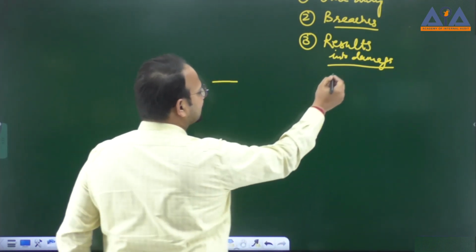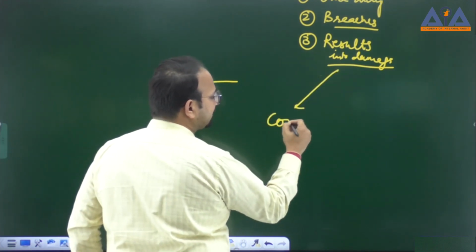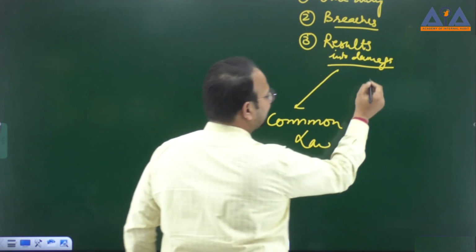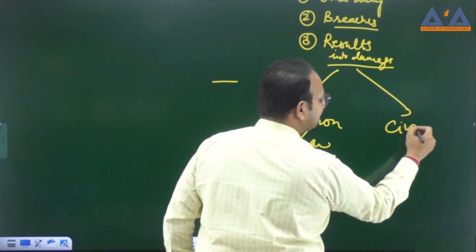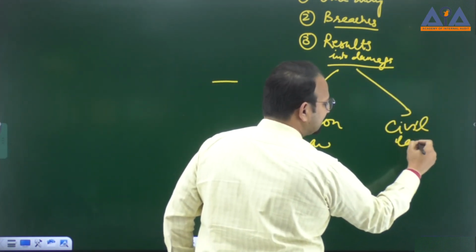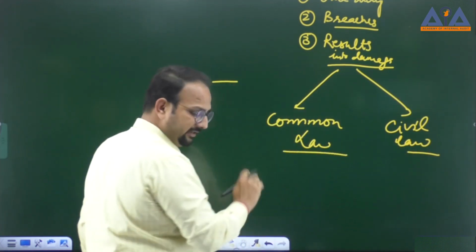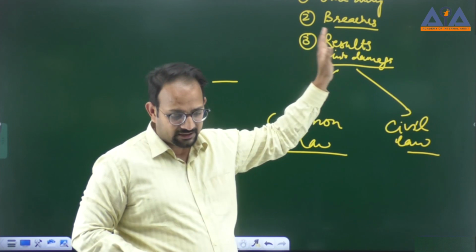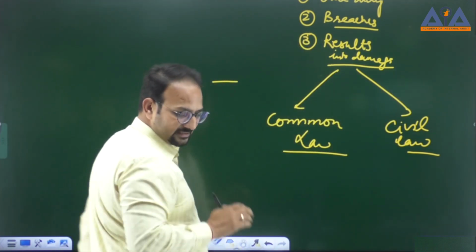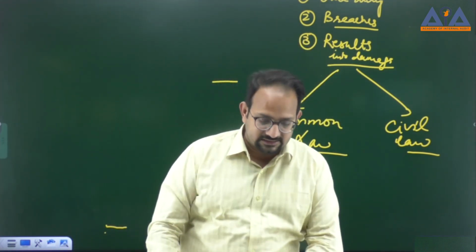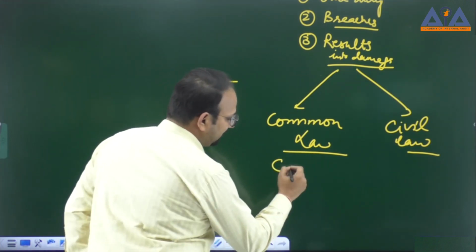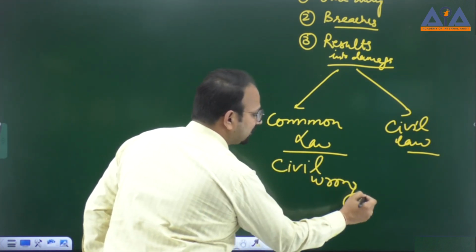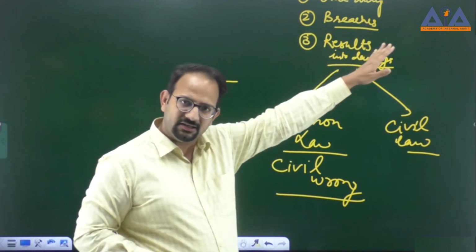So one can be the common law jurisdiction, and second, you may be living in the civil law jurisdiction, right? If you are living in the common law jurisdiction, this kind of action is known as civil wrong. We call it civil wrong. So the upper category was the civil action.